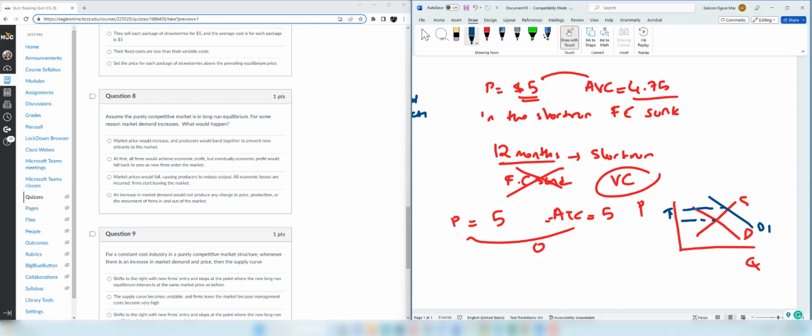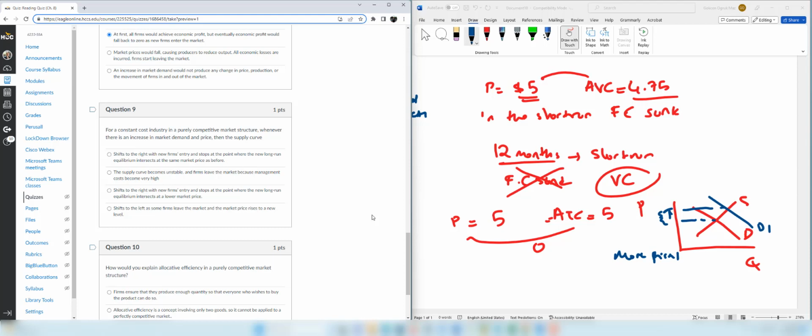But when the price increases and firms are making economic profit, more firms will enter the market. If that is the case, economic profit will fall back to zero as new firms enter the market. So the right option is the second one.